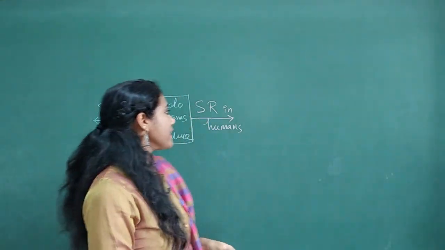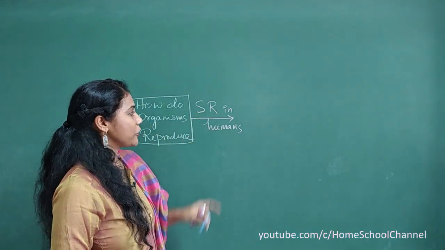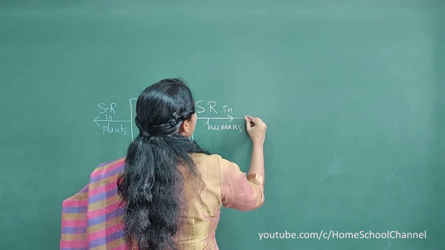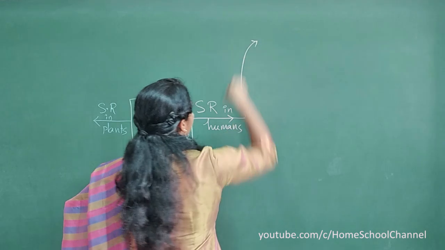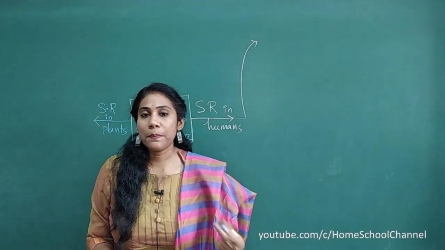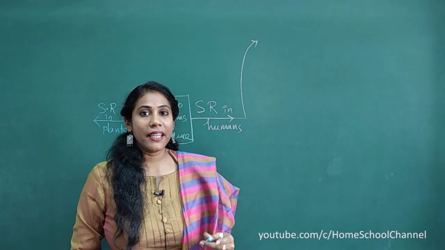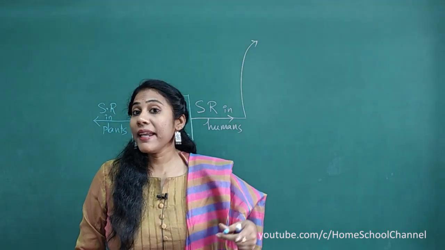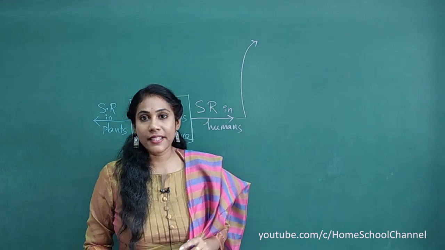So now we will discuss sexual reproduction in humans. Here you will mainly study certain characters observed in males and females during puberty. Those characters can be asked for 2 marks in the examination.